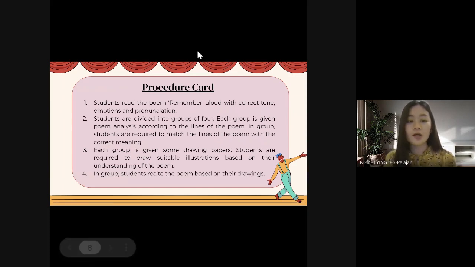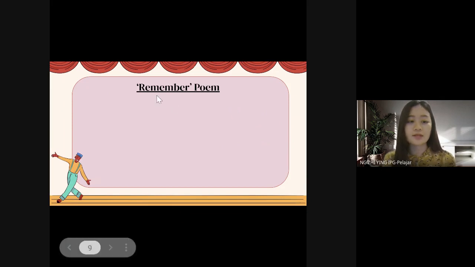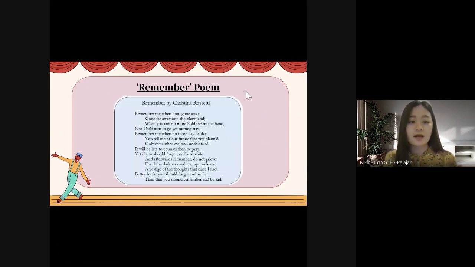So this procedure card will be printed out because this activity kit is in printed form. By reading this procedure card, the activity can be launched smoothly by the teachers and the students. After the teacher and the students understand the steps for this activity, they will start reading the Remember poem by using this handout. This full poem will be printed out and given to the students so they can read the poem aloud using correct tone, correct emotions, and correct pronunciation.